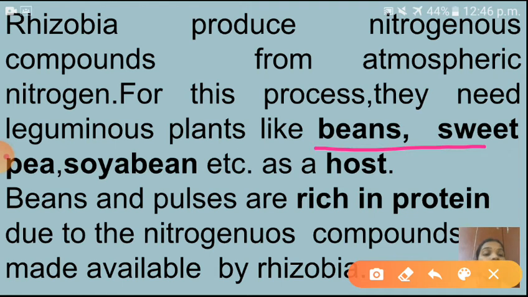Now did you get why we are saying that beans, soya bean contain a lot of protein? Because why? Yes, these are the leguminous plants. In the root nodules of the leguminous plant, what is present? Yes, Rhizobia bacteria is present. That is the reason these are rich in protein. Understood children? Shall I go to next?